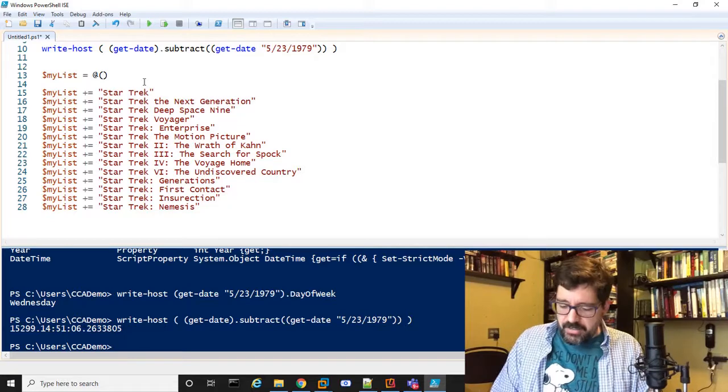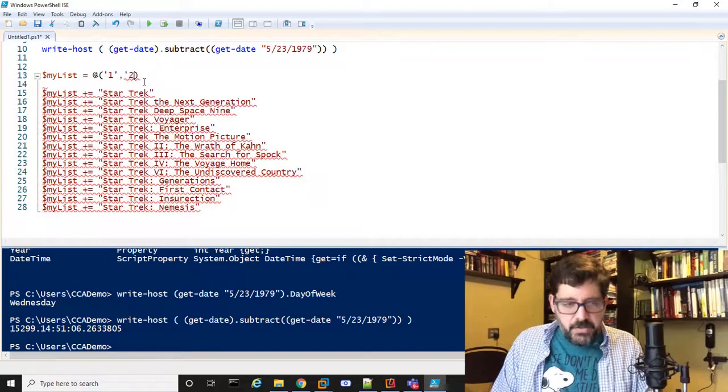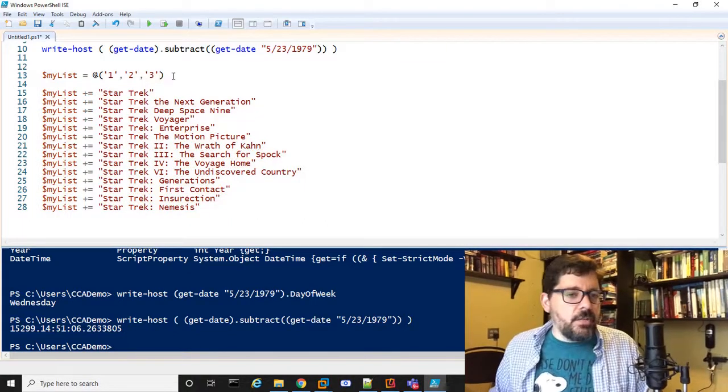Now I could just list things inside here, right? 1, 2, 3, and so forth. So that's one way to create your list. You can explicitly create it like this.